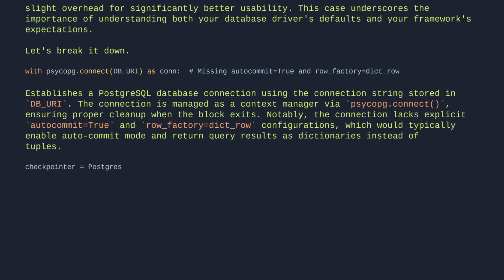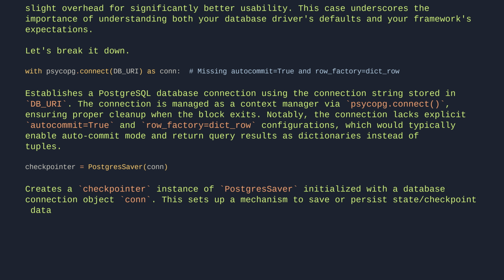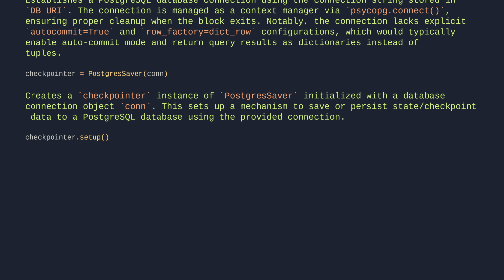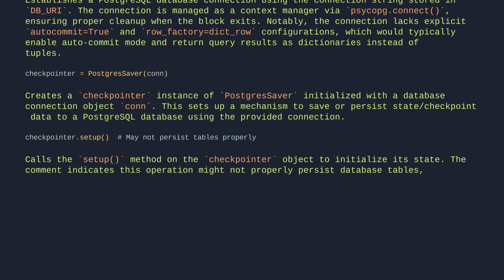checkpointer = PostgresSaver(conn). This creates a checkpointer instance of PostgresSaver, initialized with a database connection object conn. This sets up a mechanism to save or persist state checkpoint data to a PostgreSQL database using the provided connection. checkpointer.setup(), which may not persist tables properly, calls the setup method on the checkpointer object to initialize its state. The comment indicates this operation might not properly persist database tables, suggesting potential limitations in the current implementation.